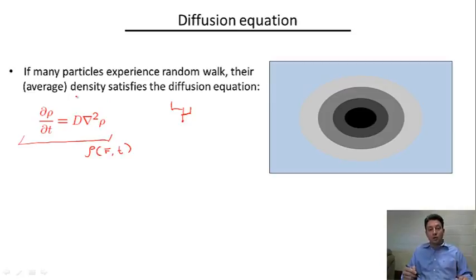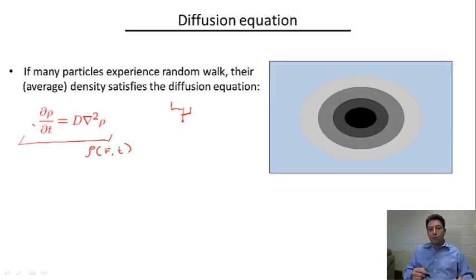Another interpretation of the diffusion equation is that this rho is actually the probability density of finding a particular random walking particle at a certain moment of time in a certain position in space. So there is a probabilistic interpretation of this equation if you want.